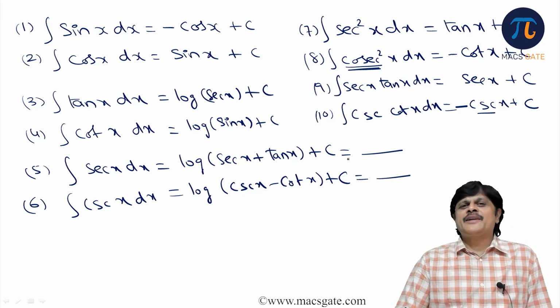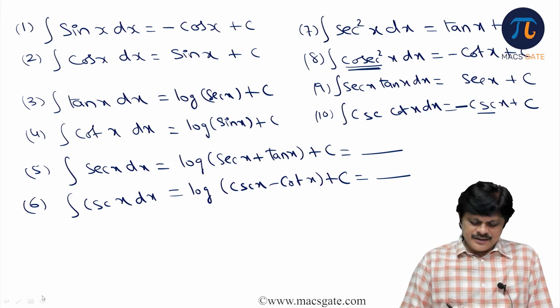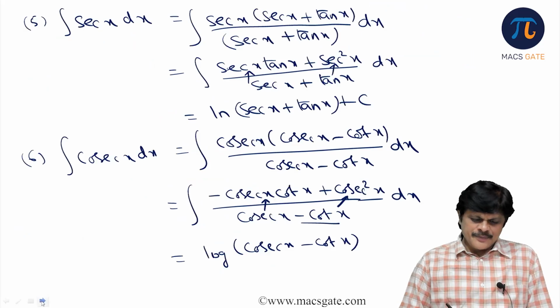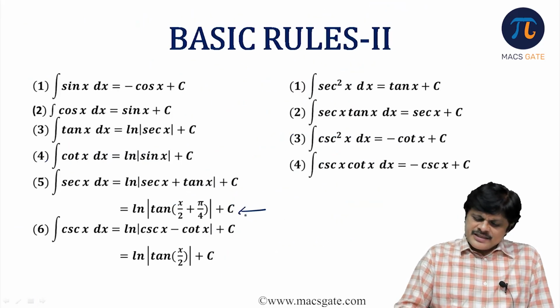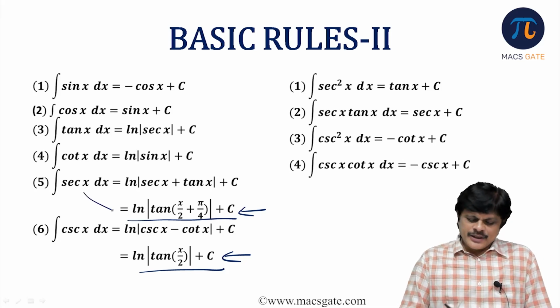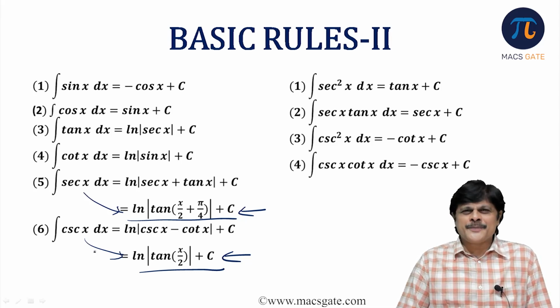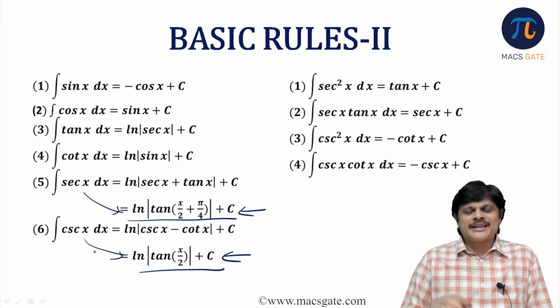I will try to explain with the universal substitution method, a little later. Let me show you the results now. This particular result I'll show you later with the universal substitution technique, a very simple result, because integral of secant x can also be written like this. If you want to understand, you have to know this tan x by 2 is equal to t substitution. With that sin x becomes 2t by 1 plus t square, and cos x becomes 1 minus t square by 1 plus t square, and dx becomes 2 by 1 plus t square into dt. With that substitution you will get this.